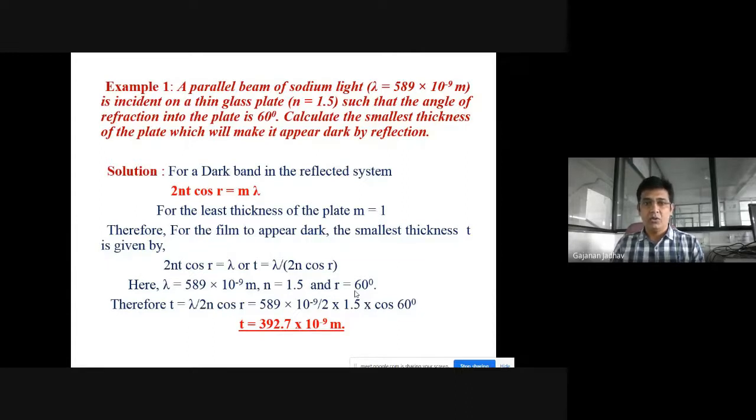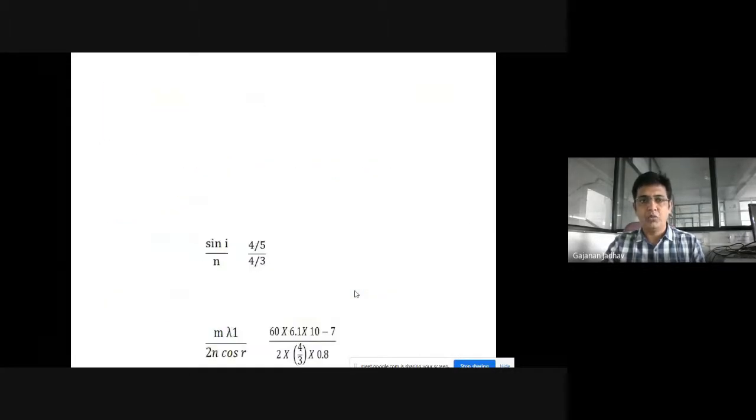So this will make it appear dark by reflection, isn't it? What we have done is found the thickness, that is, the smallest thickness of the plate which will make it appear dark by reflection. So this is how we can solve the numericals. Let us move on to the next numerical.